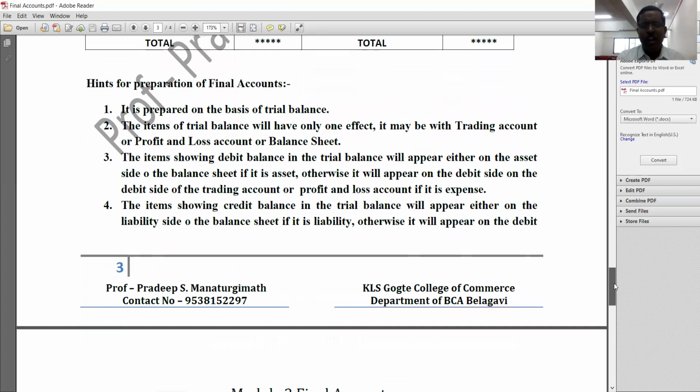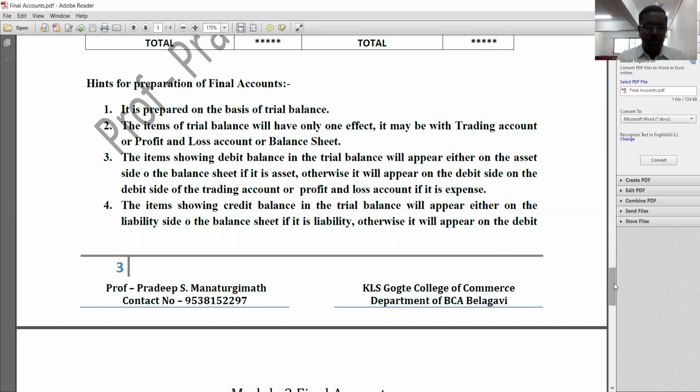Okay. Now, in 5 minutes, we'll discuss another important concept, that is hints for preparation of final account. If you remember these particular hints, then you can easily solve problems on final account. The first thing that you should remember is always a trial balance is the base for preparation of final account. So it is prepared on the basis of the trial balance. Okay. Now, further hints are very important.